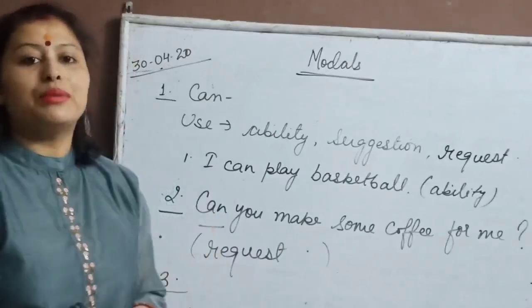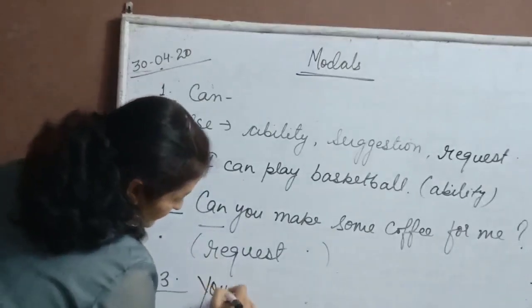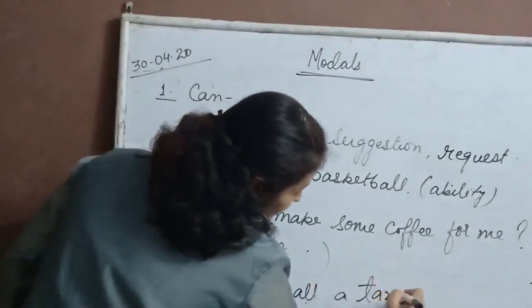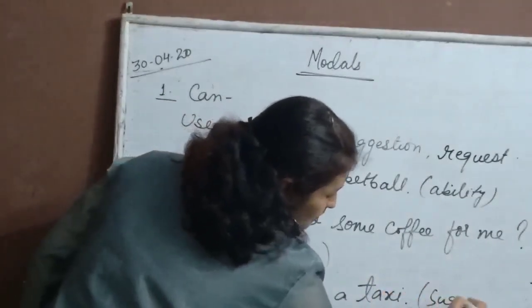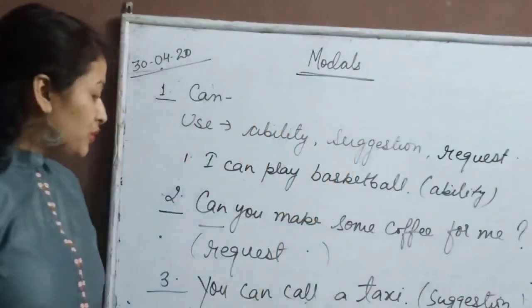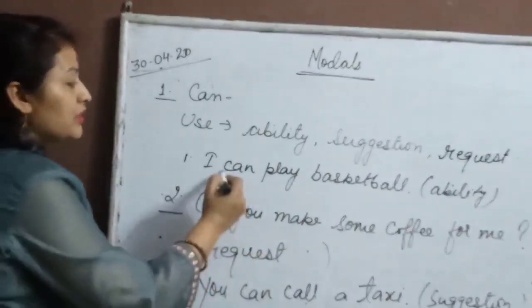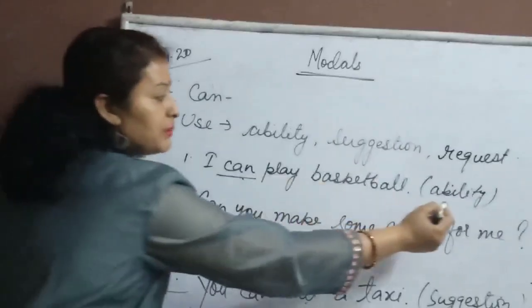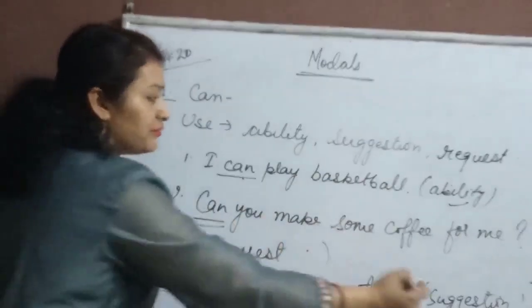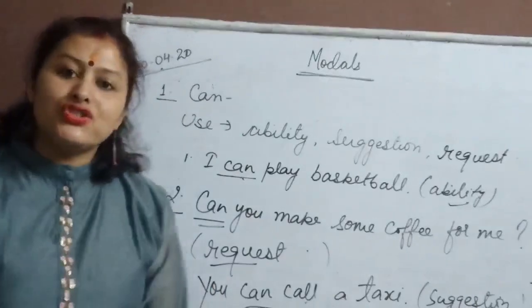Just see this example. You can call a taxi. This is our suggestion. It means the speaker is giving a suggestion to the person he is speaking with. You can see here the three different forms. Can for ability, meaning I have the ability to play basketball. Can for request, and can for showing suggestion.